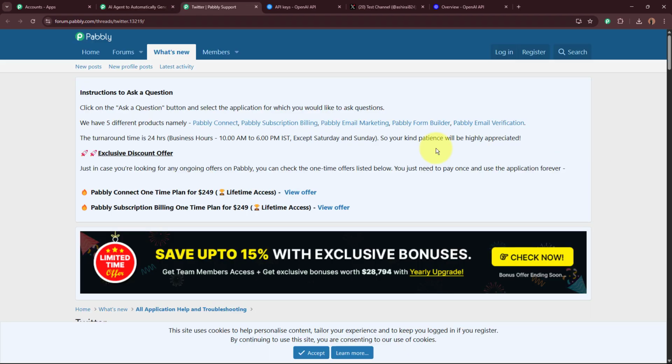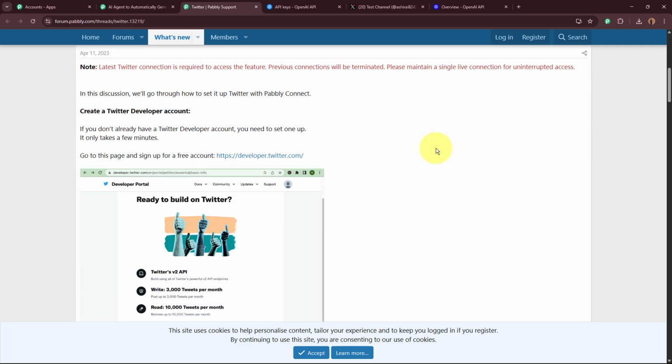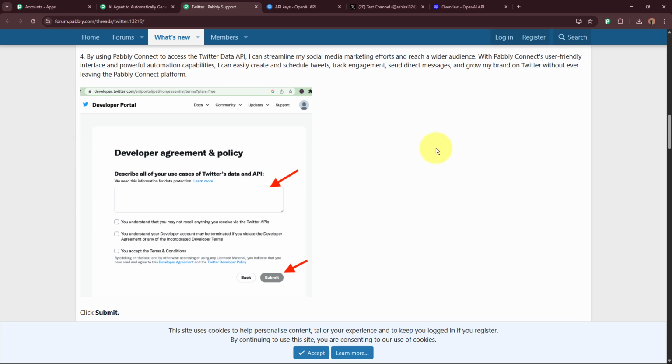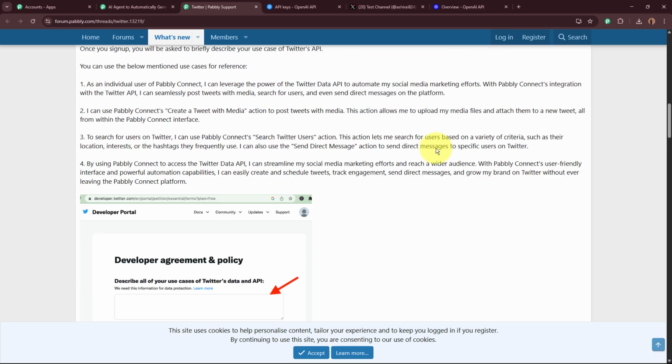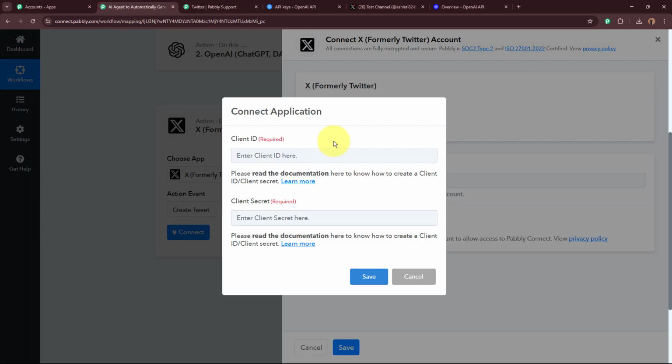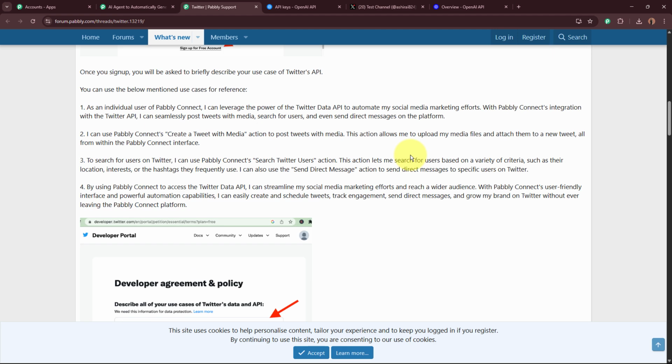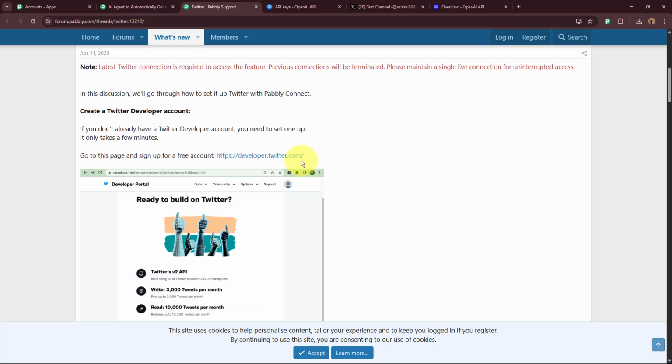Then you're going to land on the help desk of your Pabbly Connect account. Over here, you have received a document in which the steps are given below, from where you can generate this client ID and the secret. So firstly, what I'm going to do is open this website given over here.